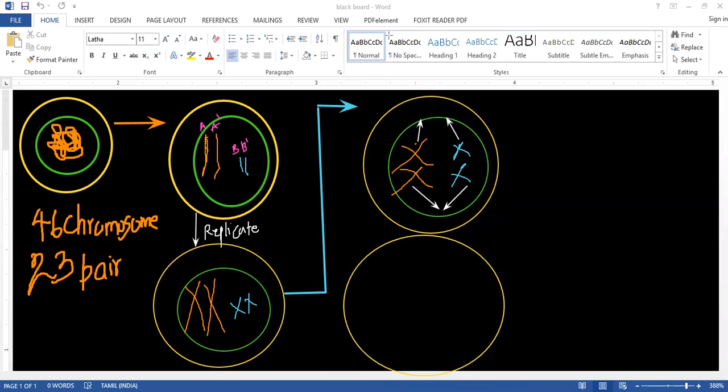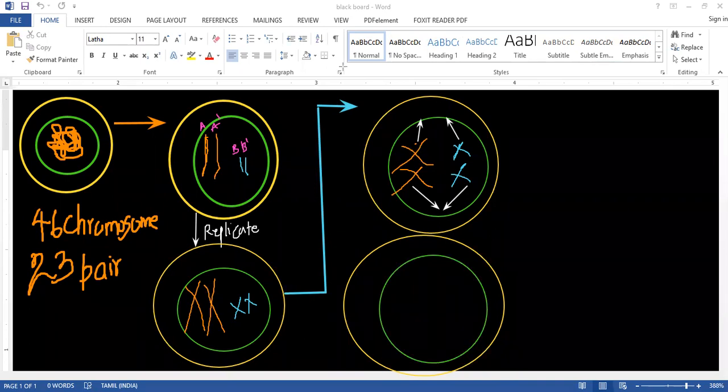Now you can see these chromosomes placed something like here. Now you can see the chromosomes, something like this, and something like this. Okay, one chromosome, sorry, everyone.